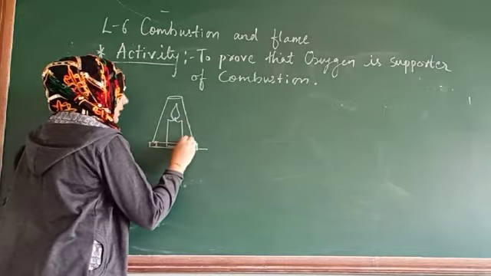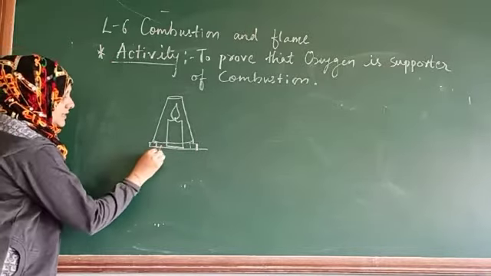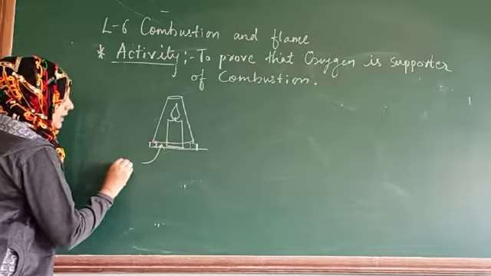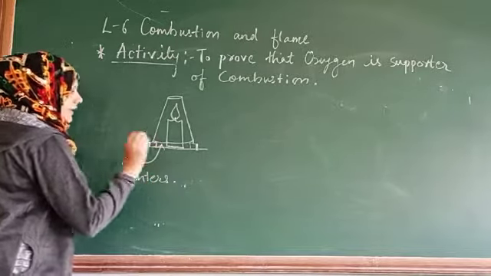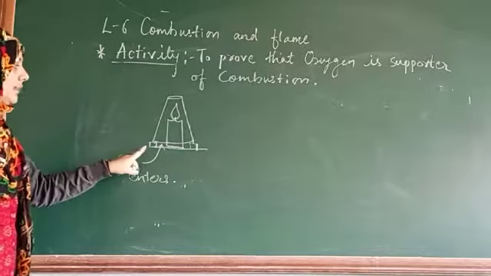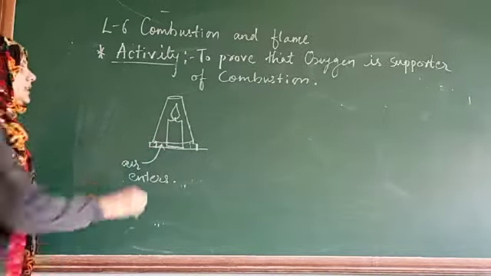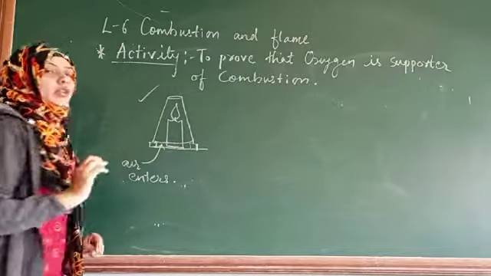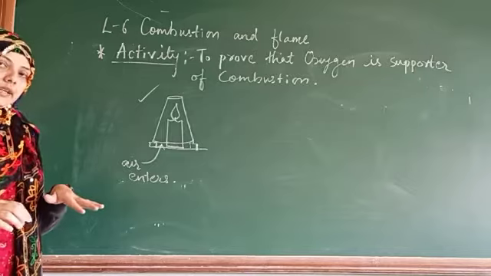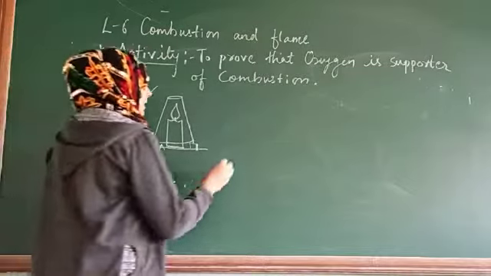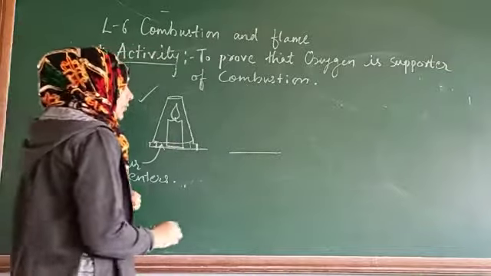So when you keep the glass inverted over here, this is the space from where air enters. Air is entering. So what is happening? When air enters, oxygen is supplied. So in this case, the fire will continue. It means the candle will be continuously burning. Is it clear?